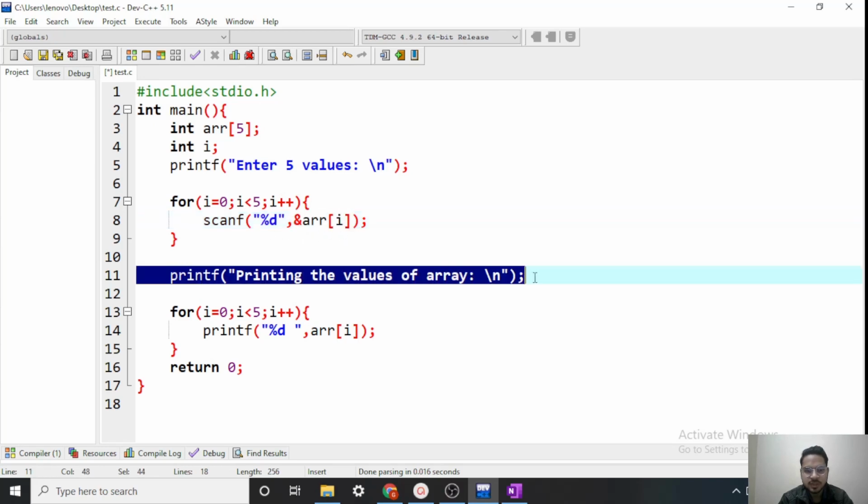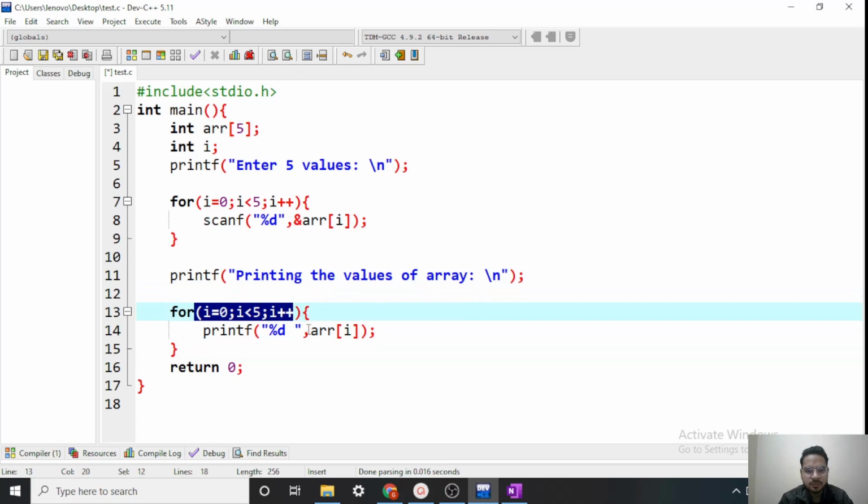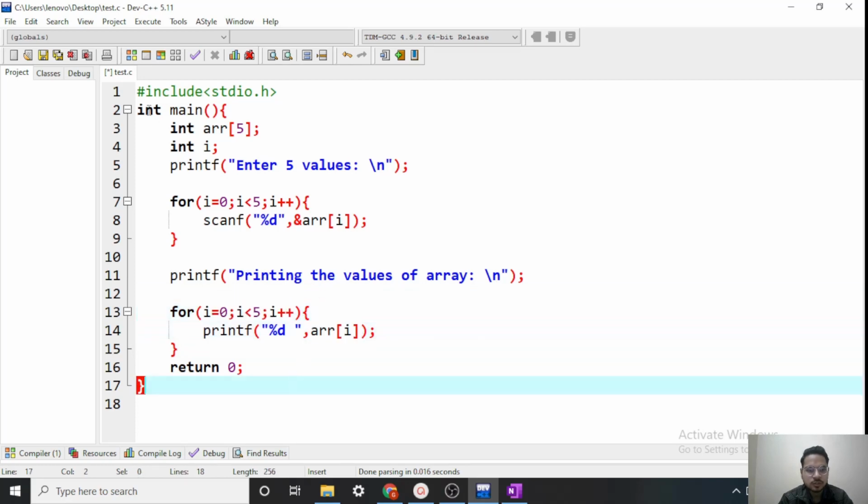Then we again print a message like printing the values of the array, and now we are printing those values entered by the user. So again running the loop 5 times and then printing the values. So let's run this.